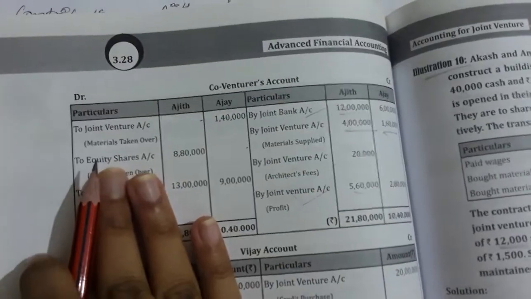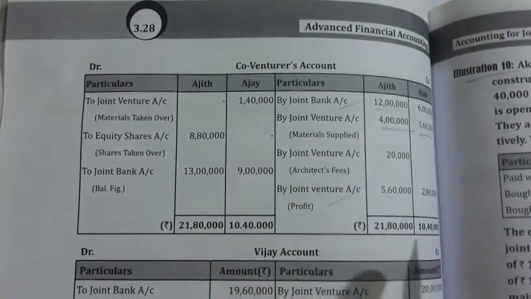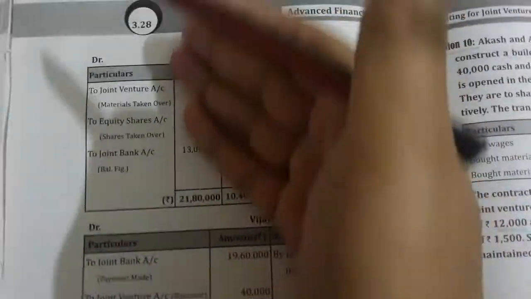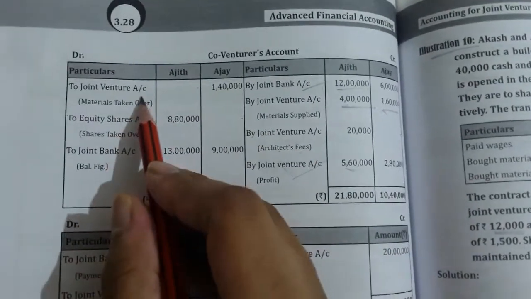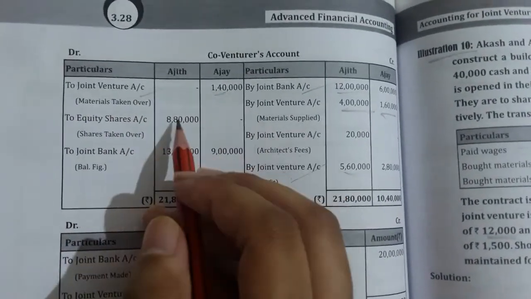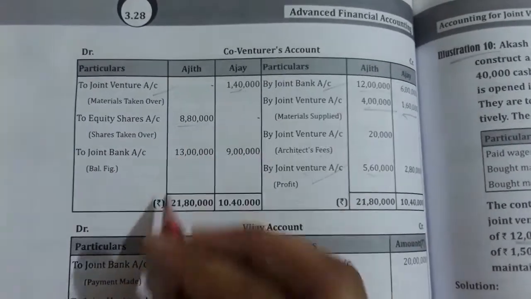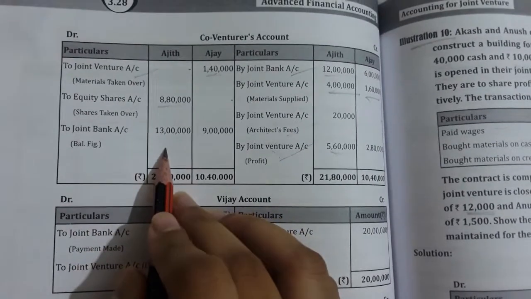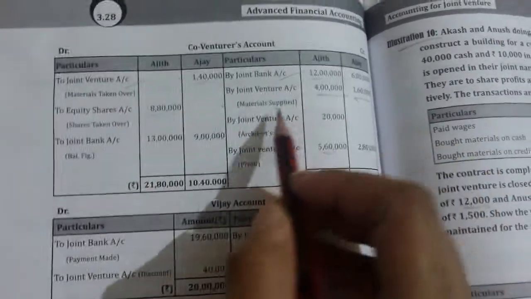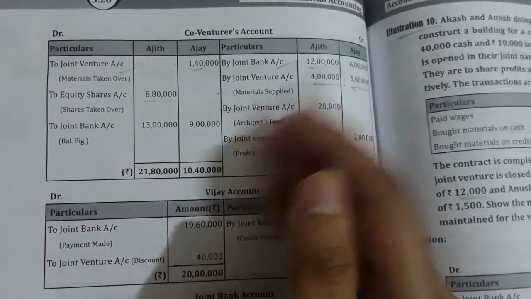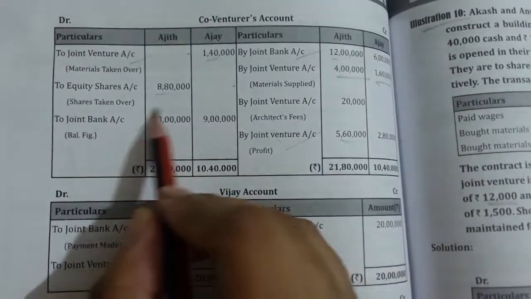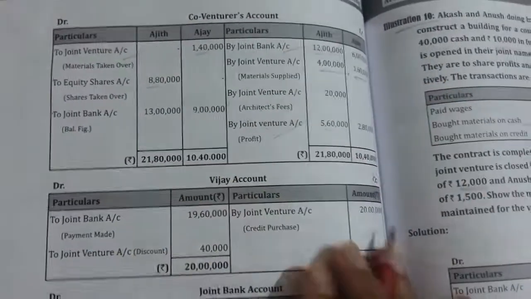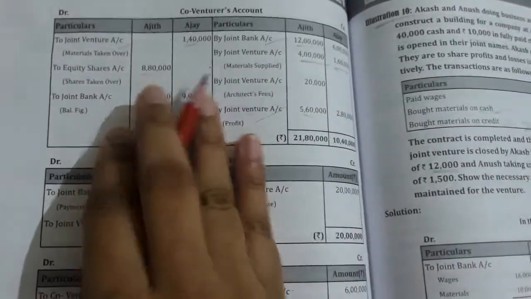Coming to the debit side, any goods taken over, or any shares taken over, or if it is a loss on joint venture, that will be recorded on the debit side, right? Goods taken over by Mr. Ajay for 1,40,000 recorded. Equity shares taken over by Mr. Ajit recorded. So this is the balancing figure. This is a surplus in the joint venture account. This is the extra value after giving all the money to the contributors, the co-venturers. Even this much money is remaining in the joint venture. So this money will be given back to these two persons, Ajit and Ajay.